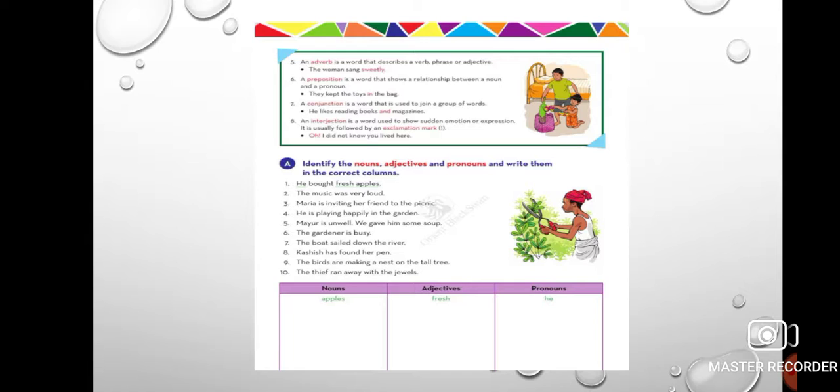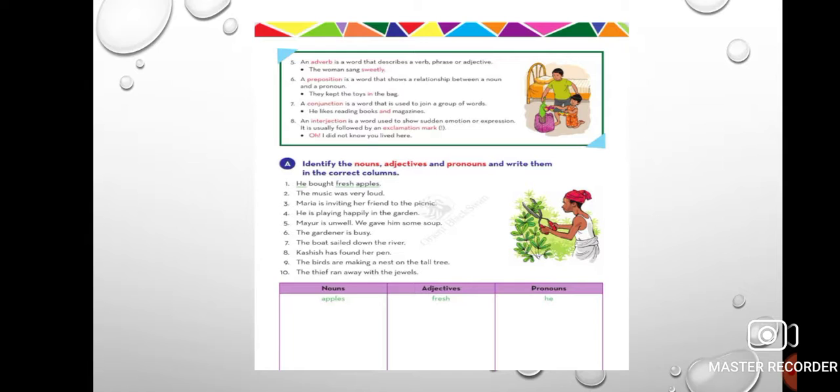An interjection is a word used to show sudden emotion or expression. It is usually followed by an exclamation mark. Every word that is written before an exclamation mark is known as an interjection.